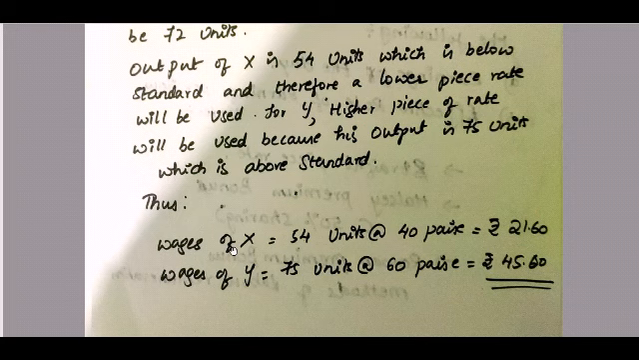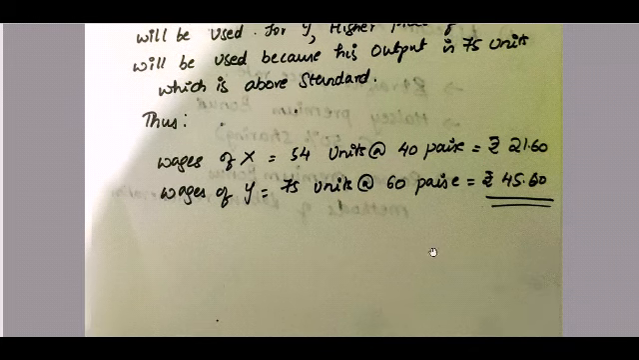Hence, under Taylor's differential piece rate system, the wages of X and Y will differ depending on how many units they are producing. So the wages of X is 21.60 and the wages of Y is 45 rupees.